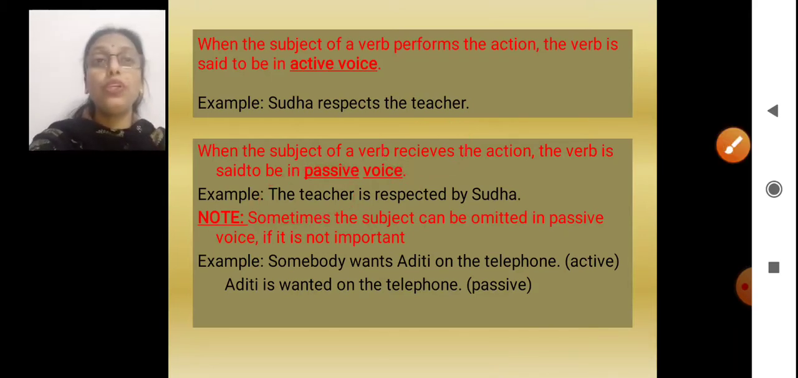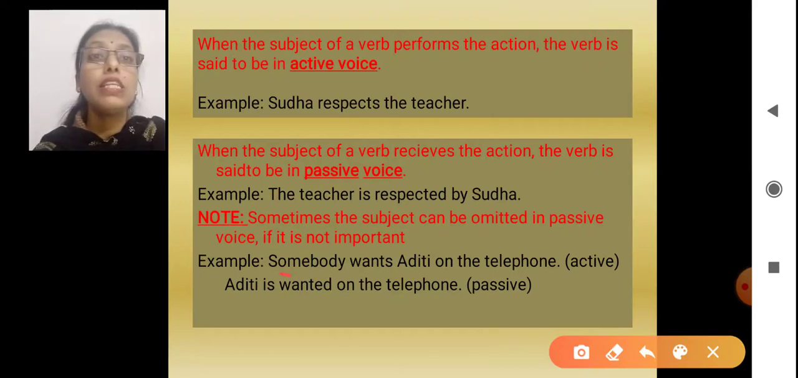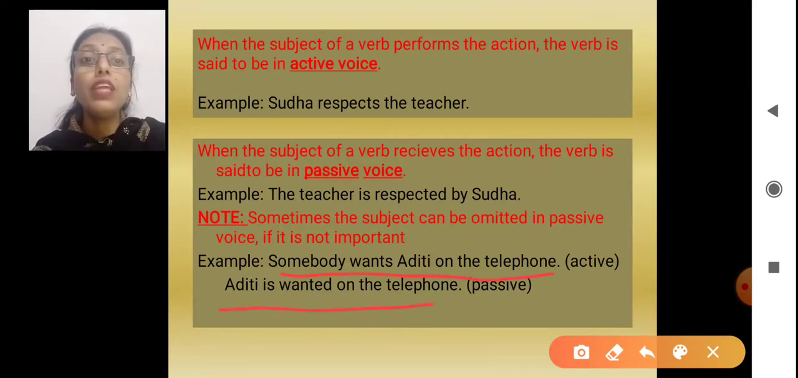But something I would like to share: sometimes the subject can be omitted. If we don't find it important, we can omit that subject. Suppose I say a sentence, somebody wants Aditi on the telephone. This is active voice. Now, what will become passive? Aditi is wanted on the telephone. Can we find this somebody in passive voice? No. Somebody is not there in passive voice because it's not important. Somebody is not required, so we have not put it in the passive voice.